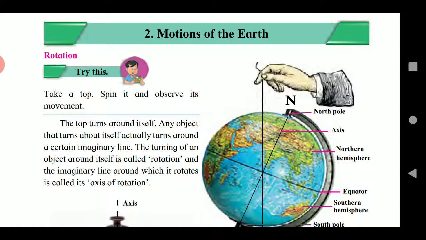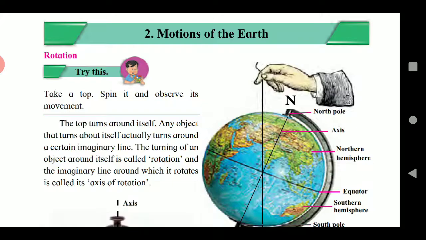Now, you can try one activity yourself. You can stand still, stretch your arm and try to turn around. Then you will feel you are turning around a particular point. So, this turning of an object around itself is called rotation, and the imaginary line around which it rotates is called its axis of rotation.